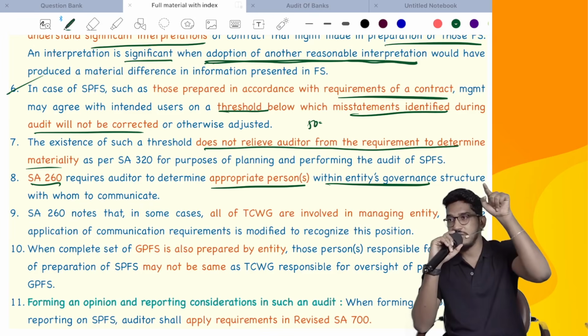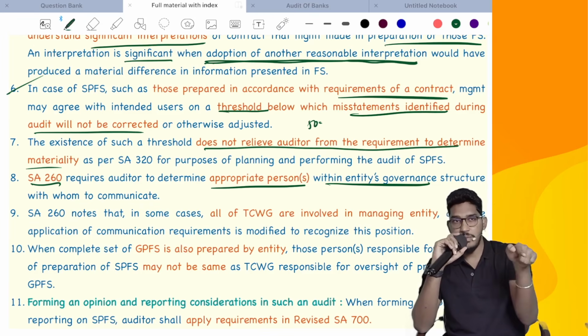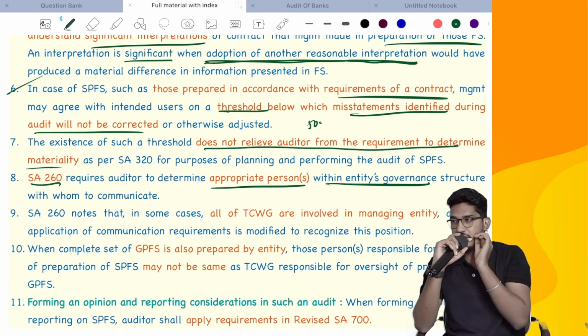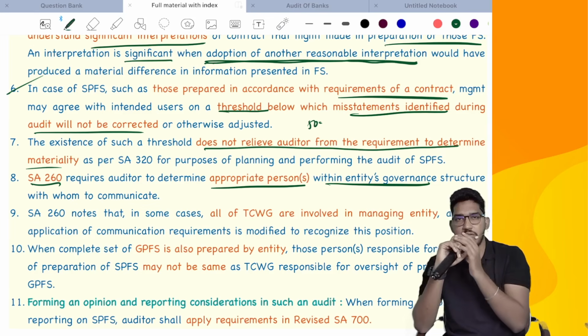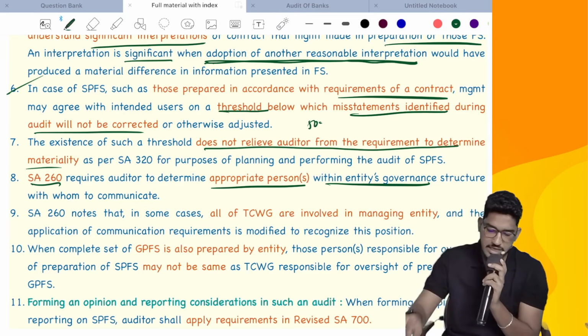Yes. I told you in SA260, right? When all the people who are involved in the management are also involved in those charged with governance, then you need not do double reporting. If you communicate with one party, the other requirements also will be fulfilled. That they say in the next point.